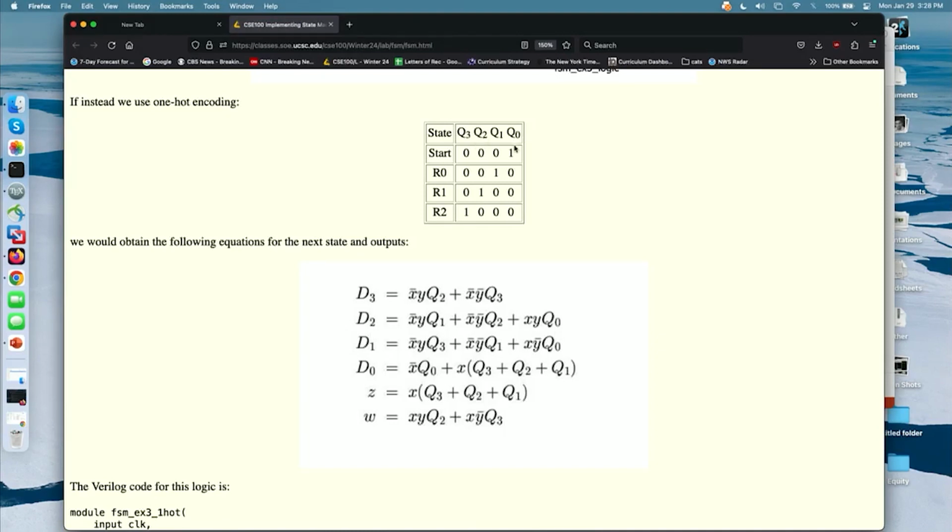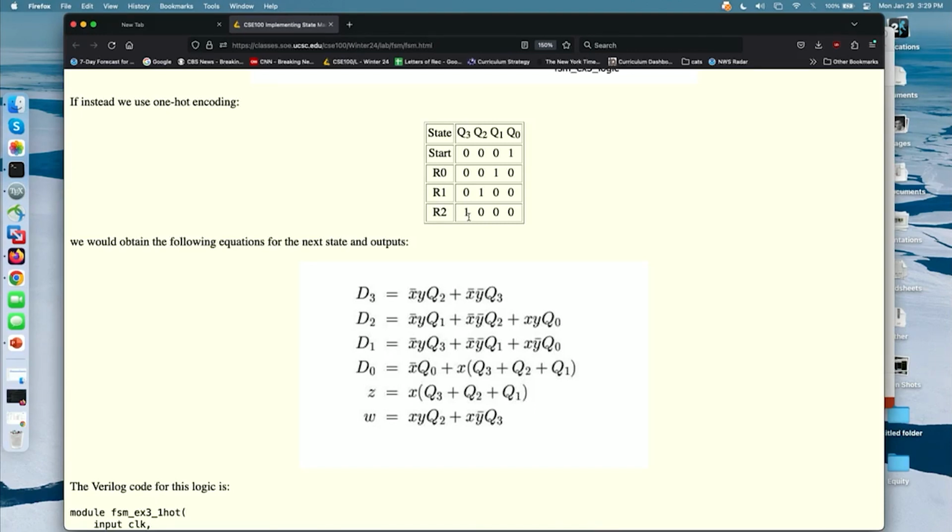And the encoding will have only 1 bit that's high in each state encoding. So in state start, Q0 will be high. In state R0, Q1 will be high. In state R1, Q2 will be the only high bit. And in state R2, Q3 will be the only high bit.